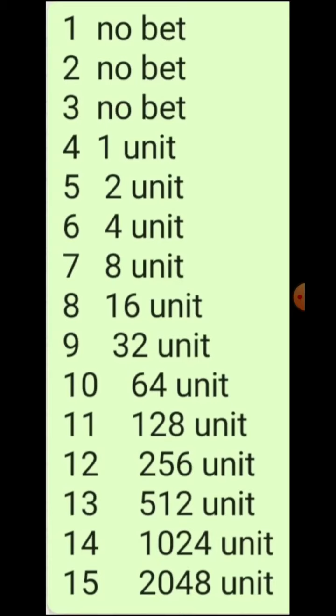But remember that this technique is applicable only for high and low numbers, odd and even numbers, and red and black numbers only. I hope this video will help you and you will have a great time.